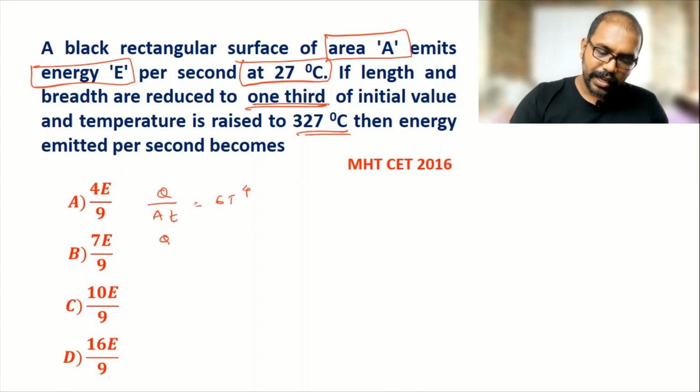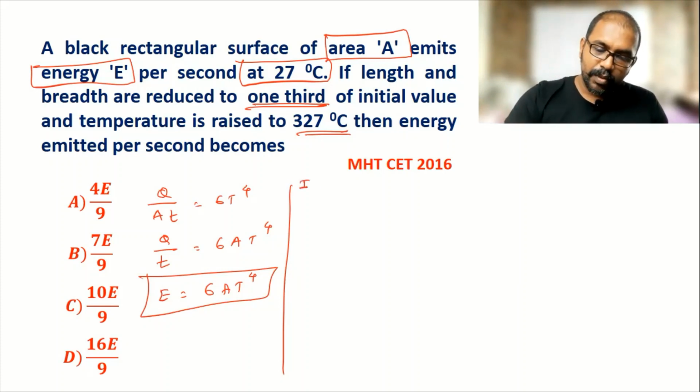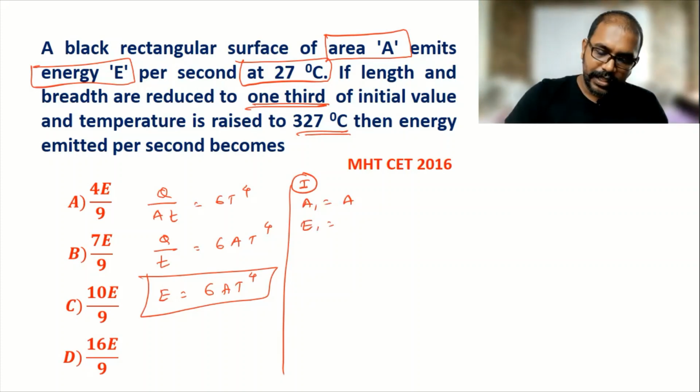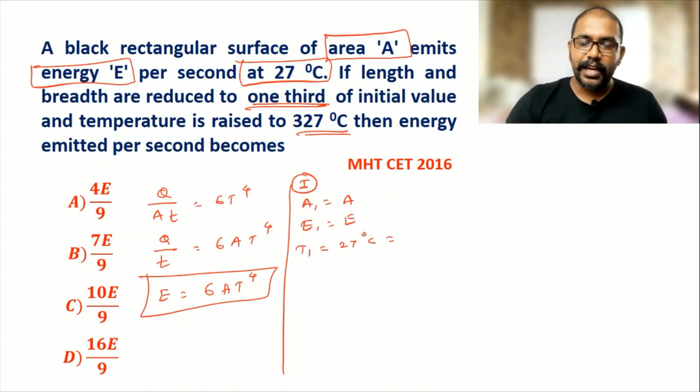So they given here energy per second, so energy divided by per second means time I am keeping, so sigma A T raised to 4. So and this energy they written E, sigma A T raised to 4. So this is the formula. And this formula we have to use case number 1. Now in the case number 1 they given area is A, energy is E, and temperature is 27 degrees Celsius. In Kelvin we can write it 300 Kelvin.